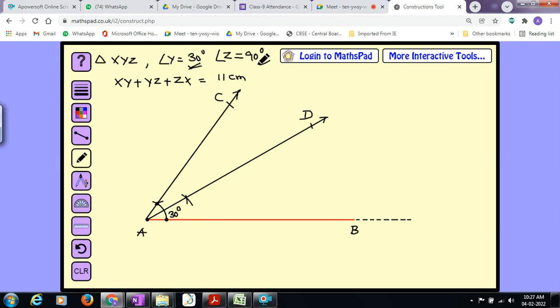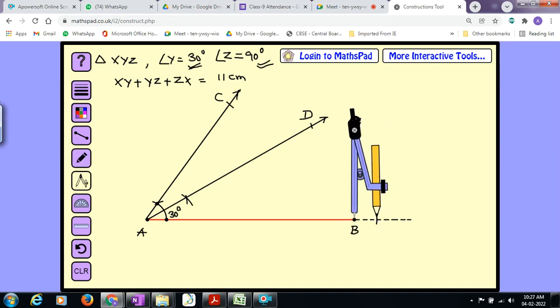Now here is 90 degree. So without wasting much time, I will go for constructing a ray which makes an angle 90 degree. For that I will utilize the compass once again. Place the tip of the compass on B. Choose some suitable radius. That is why I extended onto the right hand side.